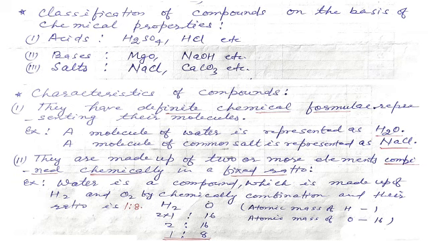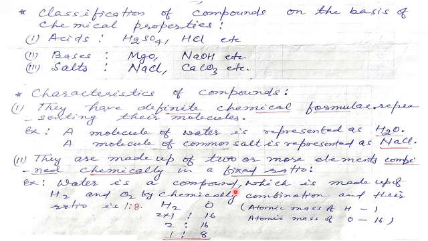Second property, they are made up of two or more elements combined chemically in a fixed ratio. That means in a compound, two or more elements combine chemically, not physically, and in a fixed ratio. When they combine chemically in a fixed ratio, the compounds will be formed. Let us see with an example.